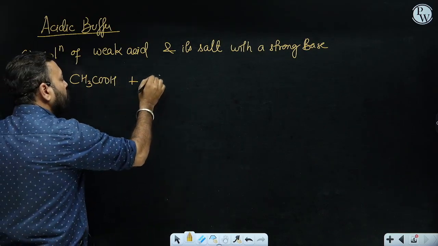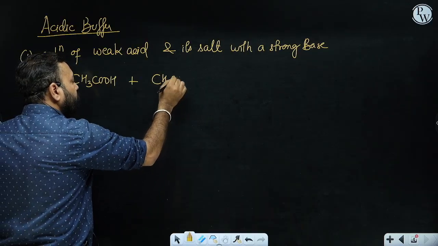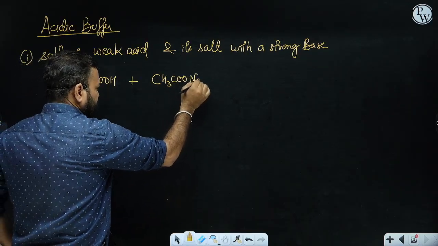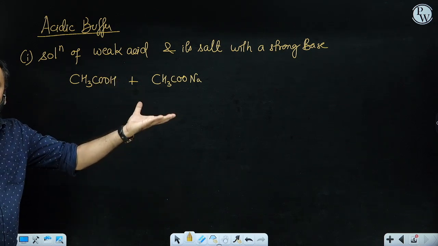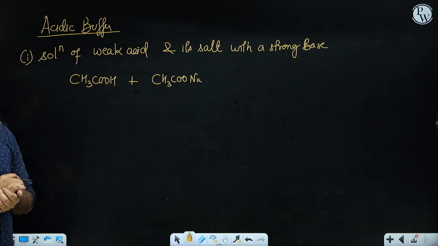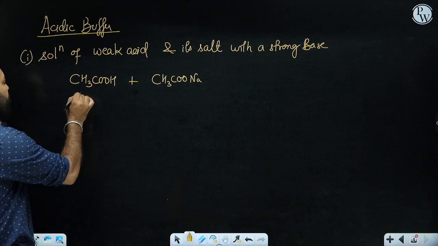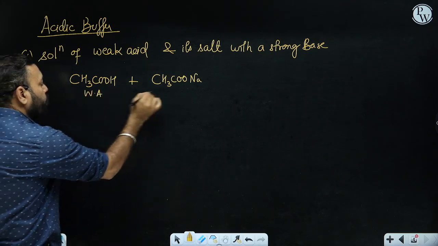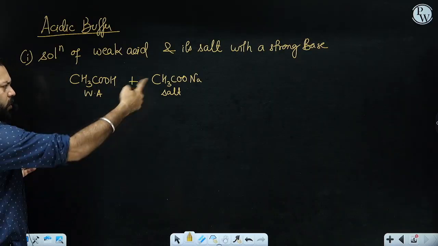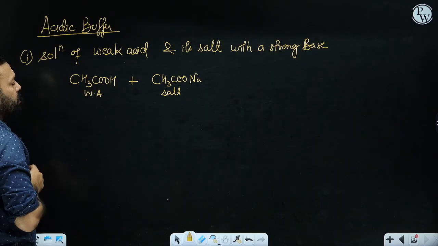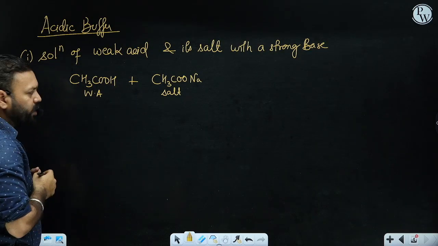That can be sodium acetate or potassium acetate, like that. So this solution in water will behave as an acidic buffer. Please note that this is a weak acid and this one, acetate, is a salt with a strong base. Why is there a strong base? Because we are having NaOH with us. NaOH and acetic acid salt is there.